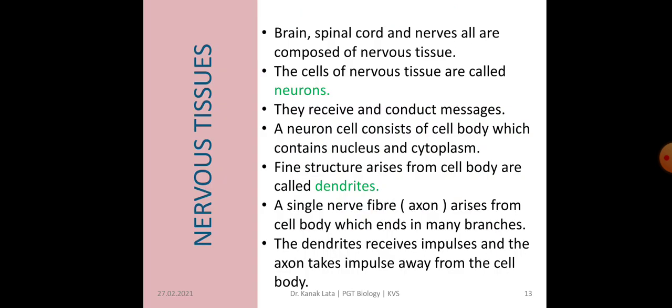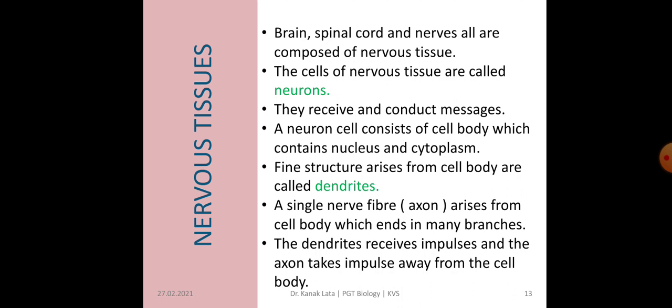Now the last animal tissue is nervous tissue. This is a very important tissue, and nervous tissue is present in the brain, spinal cord, and nerves. Nerves means either a cranial nerve or a spinal nerve. All these, brain, spinal cord, and nerves, are composed of nervous tissue. Nervous tissue is composed of cells which are called nerve cells or neurons. So we consider the neuron as the unit of nervous tissue. The main function of a neuron or nerve cell is to receive and conduct messages.